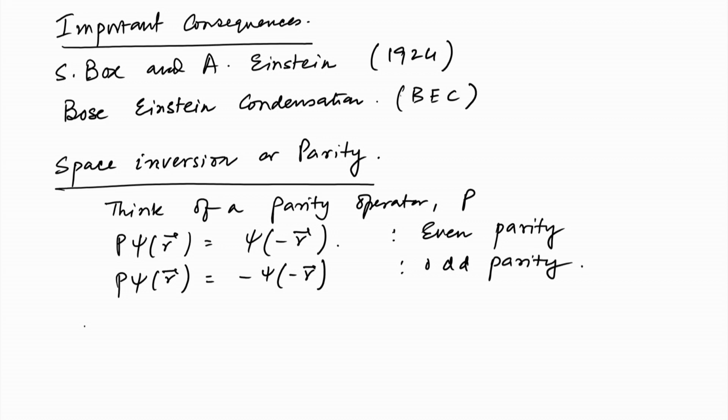So, the equation of motion is i h-bar dP/dt equals [P, H]. If the parity operator commutes with the Hamiltonian, this commutator is equal to 0, and one says that the parity is conserved.